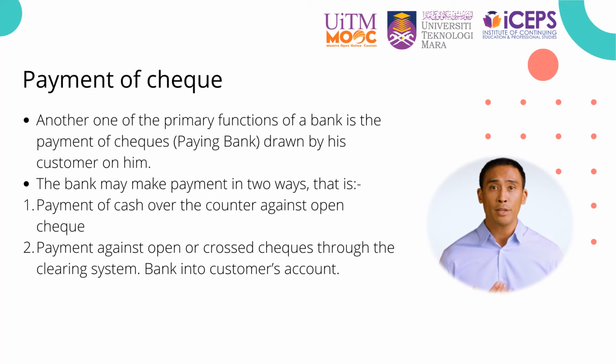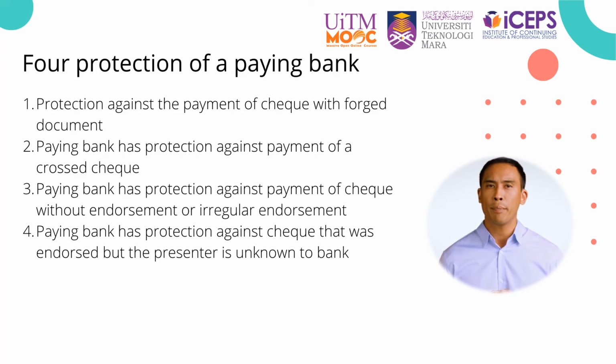Another one of the primary functions of a bank is the payment of checks, the paying bank, drawn by his customer on him. The bank may make payment in 2 ways: payment of cash over the counter against an open check, and payment against open or crossed checks through the clearing system or into the customer's account. The paying bank has a protection against the payment of a check with forged document.